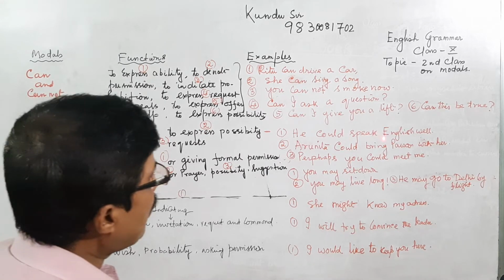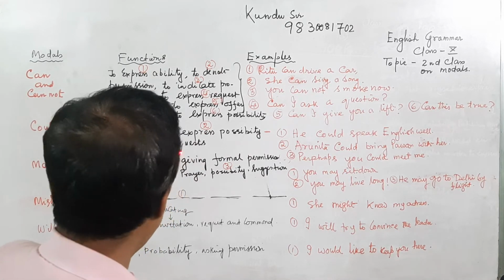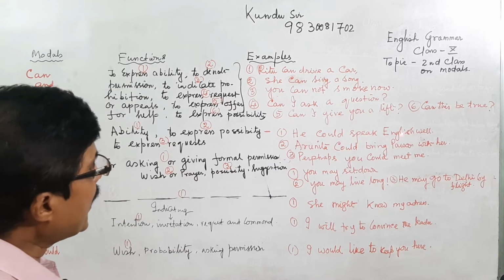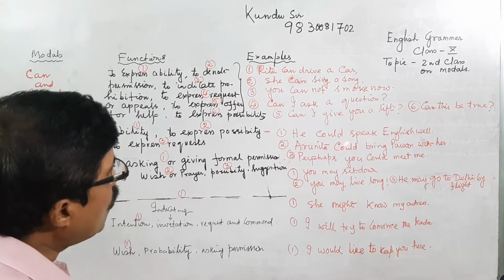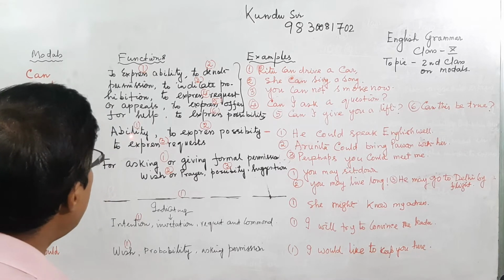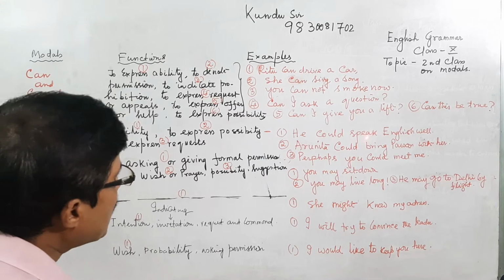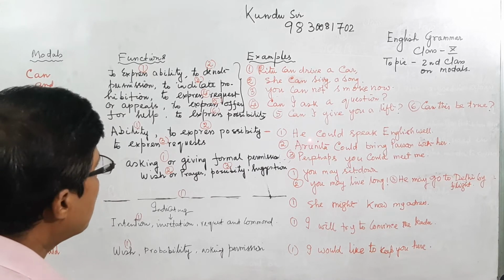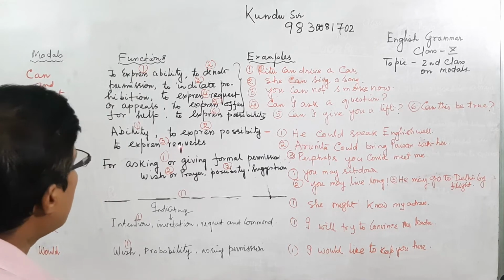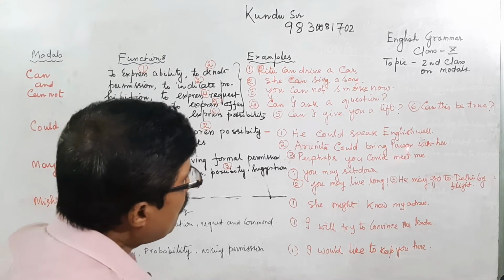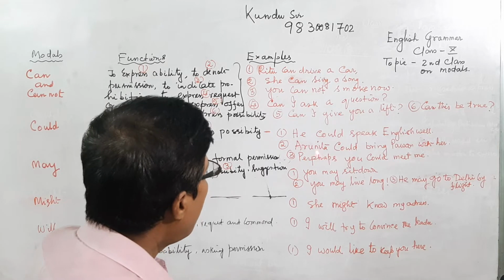He could speak English well. That means she or he is able to speak in English. Ability, that means able, that is could. Then speak is the main verb, could is the auxiliary. And to express possibility, Arunita could bring pawn with her.